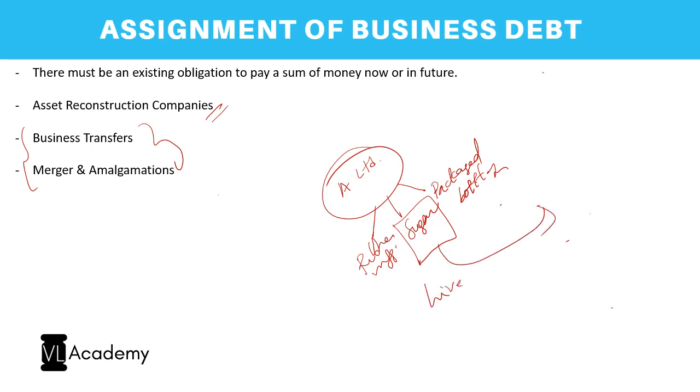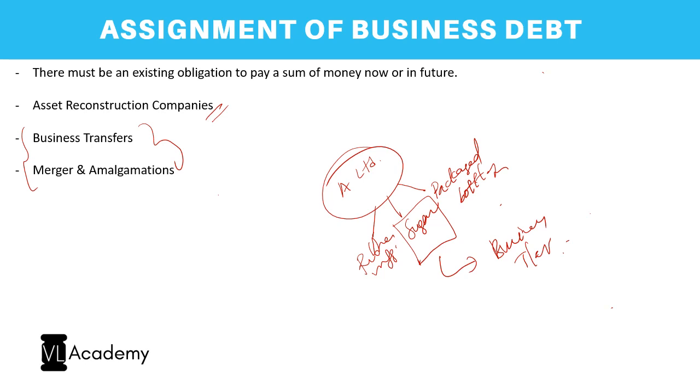Do you know what hive off is? Hive off is similar to demerger. So you want to demerge it and sell it off, like get it into a separate entity and then sell it off as a separate entity. That is one option. That comes under the ambit of scheme of amalgamation, scheme of arrangement. However, instead of that, there is another option which we can suggest, which is business transfer.